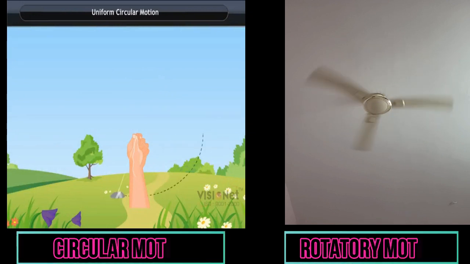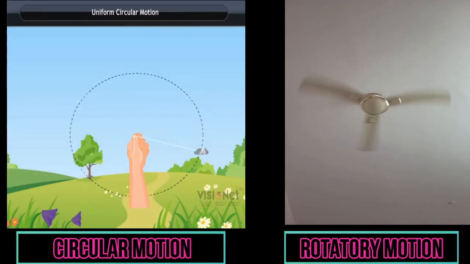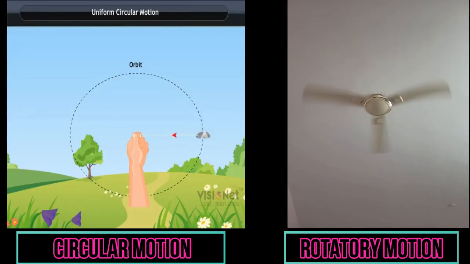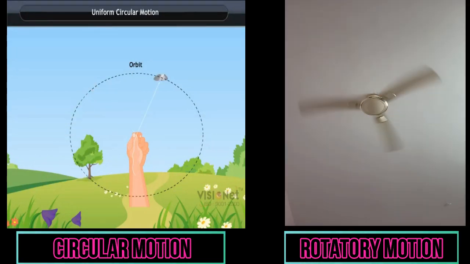Let us understand this topic through a video. In the video, you can see that a stone moves in a circular path without changing its center. So, it shows circular motion. In the next video, you can see a fan is moving about a fixed axis without changing its position. So, it shows rotatory motion.